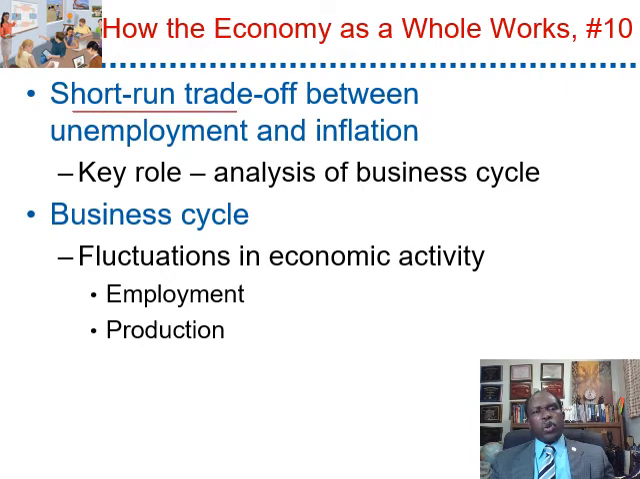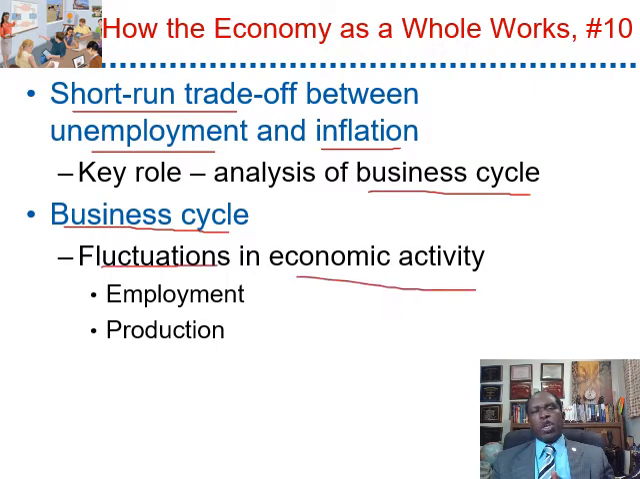The short-run trade-off between unemployment and inflation leads to the business cycle. What is a business cycle? The business cycle consists of fluctuations in economic activity where employment and production are changing. There are two phases in the business cycle. One is called expansion, the other is called recession. During expansion, employment and production, or output, are increasing. During recession, employment and production, or output, are decreasing.